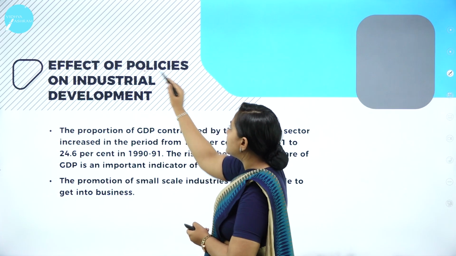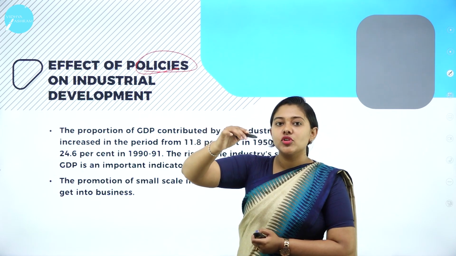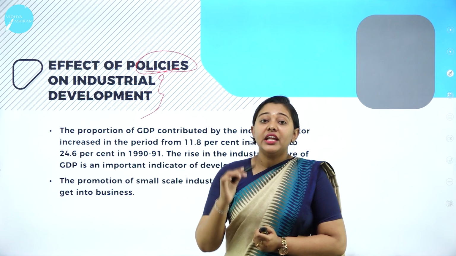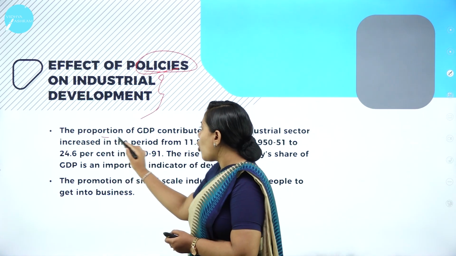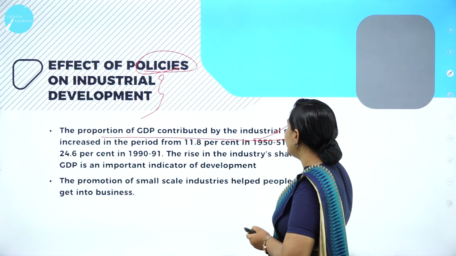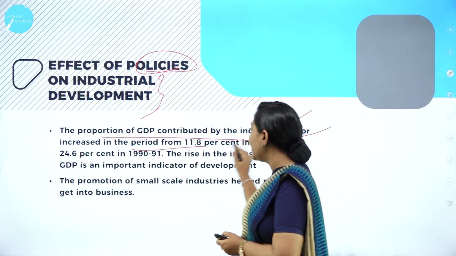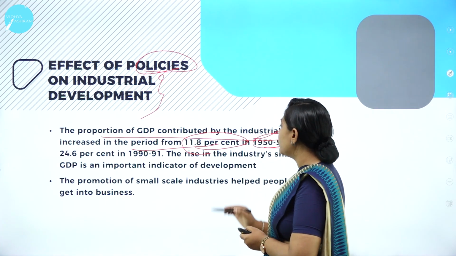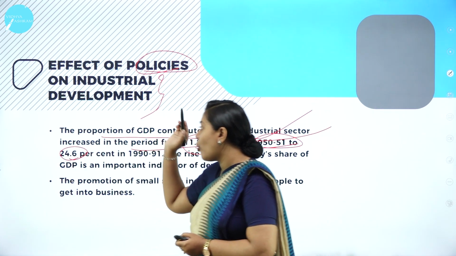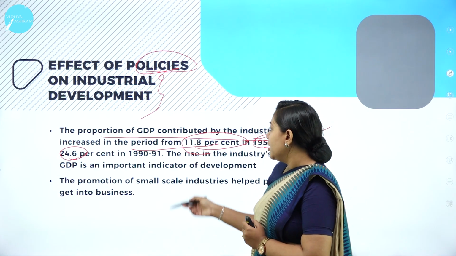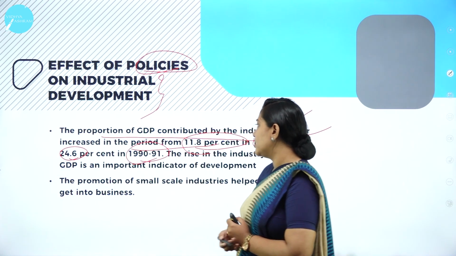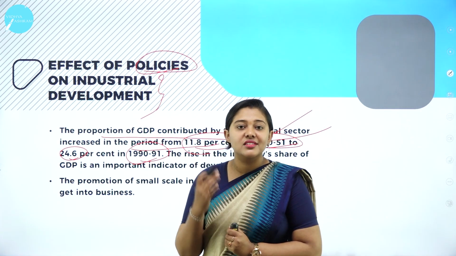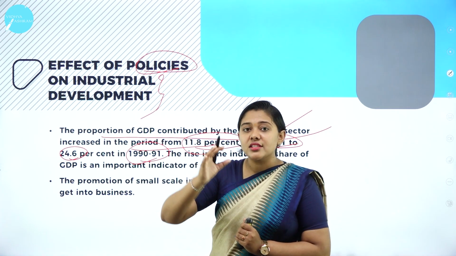Effect of policy. The policies which I have told, one is the industrial resolution policy, the other is the trade policy. How did it affect the industrial development? The portion of GDP contributed by the industrial sector increased from 11.8% in 1950 to 51 to 24.6% in 1990 to 91. So you can see the drastic change that has happened. The statistics is showing you the drastic change.